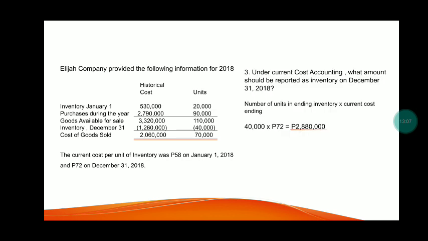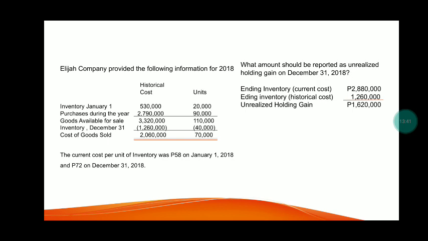Number 3: under current cost accounting, what amount should be reported as inventory on December 31, 2018? In inventory, we have the number of units in ending inventory times the current cost, which is 40,000 times 72, equal to 2,880,000. And what amount should be reported as unrealized holding gain on December 31, 2018?